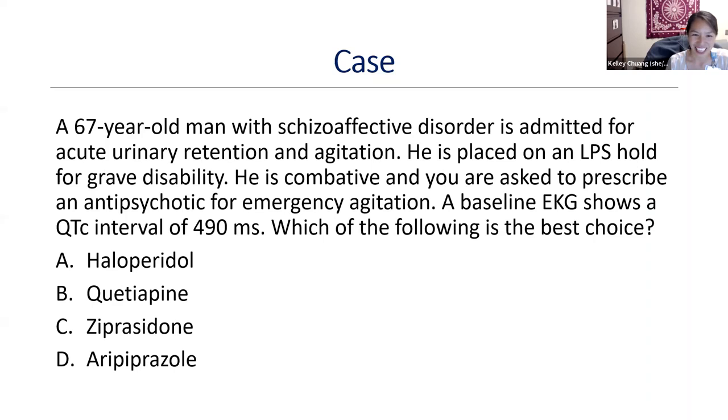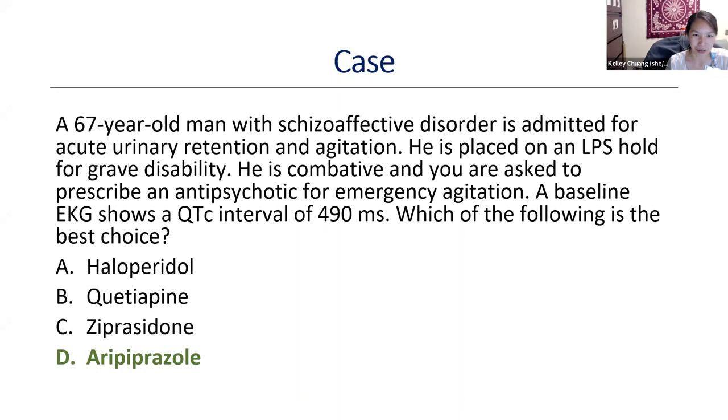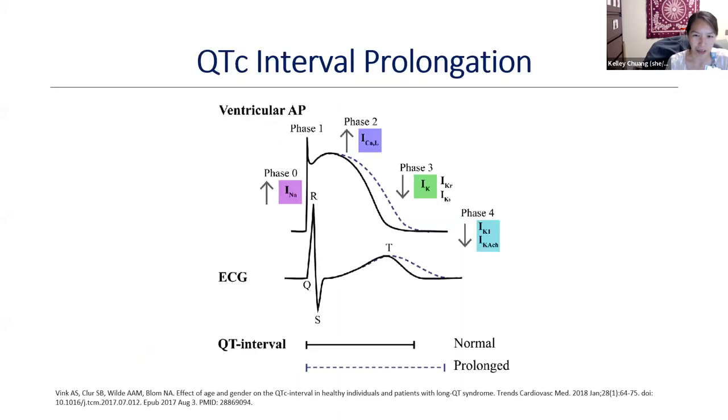All right, so the answer is aripiprazole, and I'm going to tell you why. So a little bit of review, I won't torture you too much, but this is the ventricular action potential. The QT interval is essentially measuring from the beginning of the Q wave to the end of the T wave. The initial depolarization happens with the influx of sodium through the sodium channels in phase 0. I want you to just draw attention to phase 3. This is where the potassium current leads to repolarization, and these particular channels are where antipsychotics have their effect on the QT interval, leading to QT prolongation.